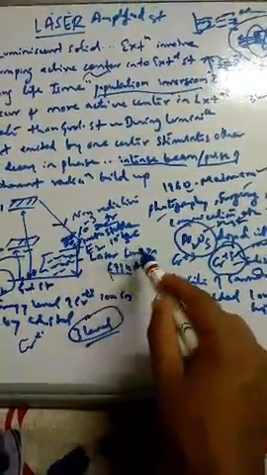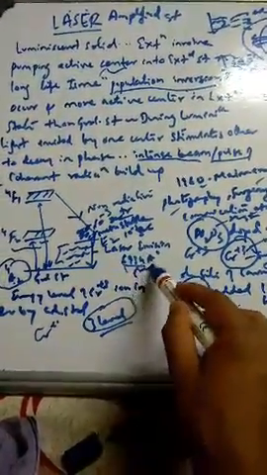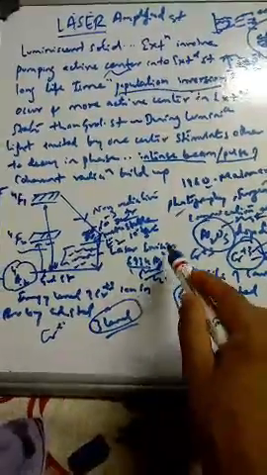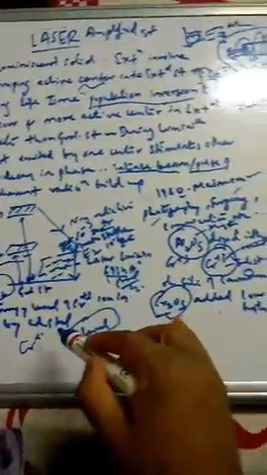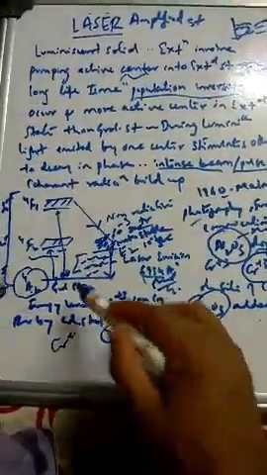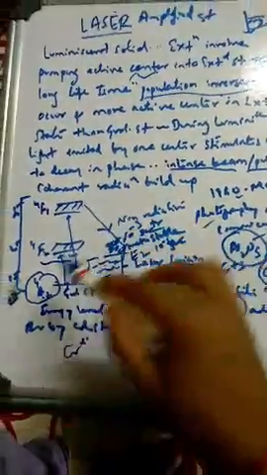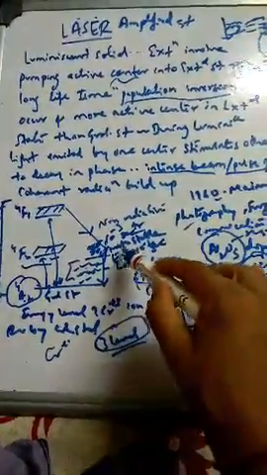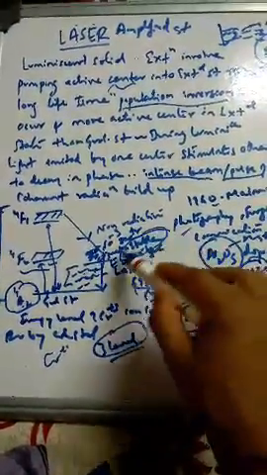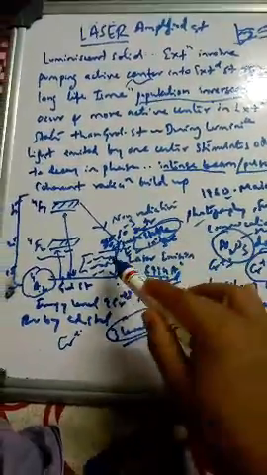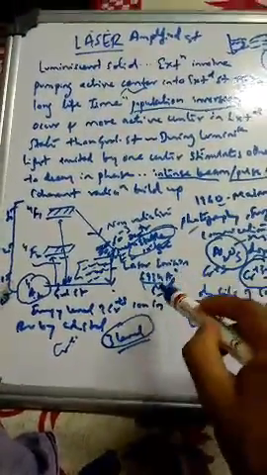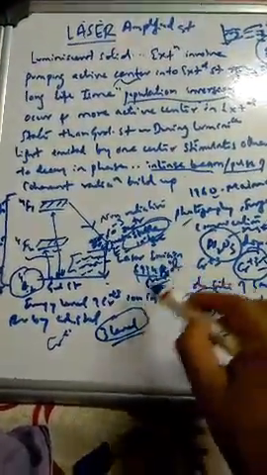So larger energy, laser emission will come. That is a red light will come here. So that's why it is also called a 3-level mechanism. From E1, the excited state, to E2, that is the metastable state, and from metastable to ground state with emission of radiation, higher energy radiation, that is in the red region.